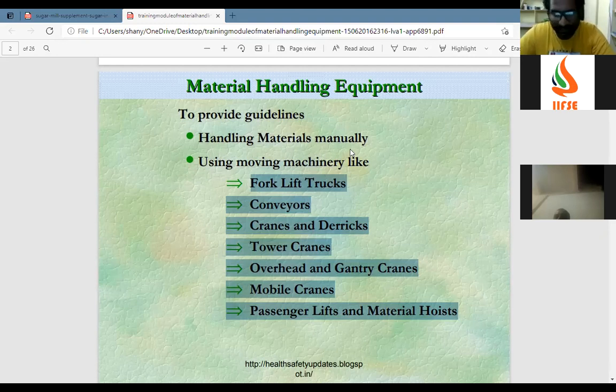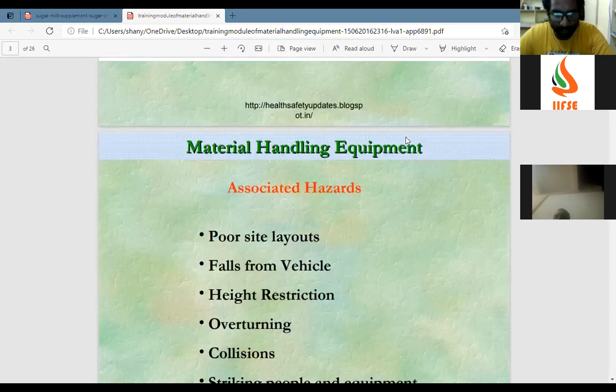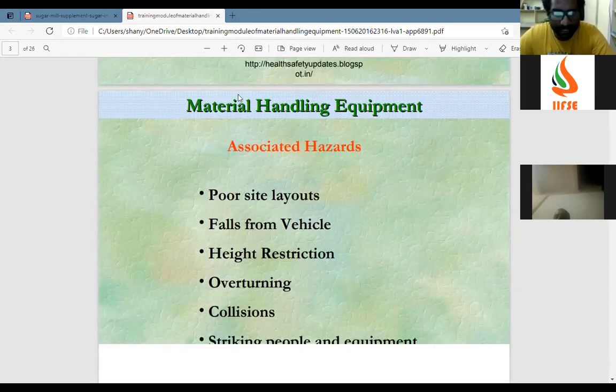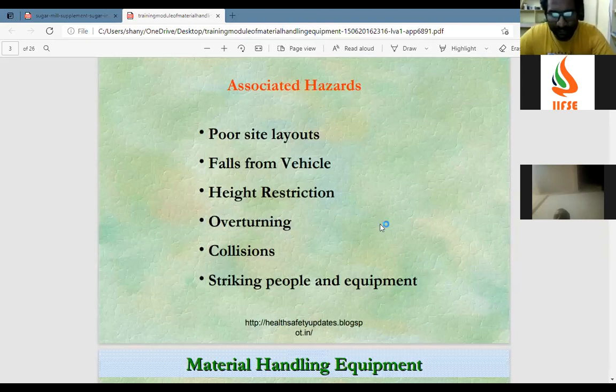See, forklift trucks, conveyors, cranes and derricks, tower cranes, overhead and gantry cranes, mobile cranes, passenger lifts and material hoists. We'll also see the following: poor site layouts, associated hazards. What are the common hazards for all these?